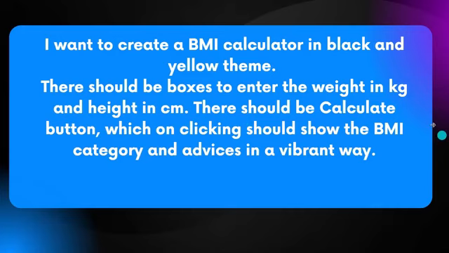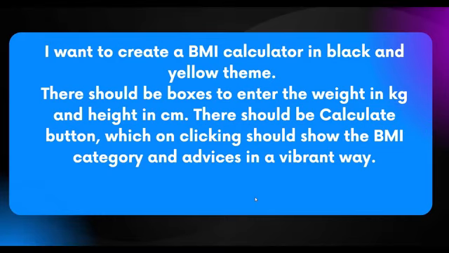So I just created a simple prompt. I didn't go into that detail or into the RACE prompting framework. I simply went for the most basic model. So I mentioned that I want to create a BMI calculator in a black and yellow theme. There should be boxes to enter the weight in kg and height in centimeters. There should be a calculate button which, on clicking, should show the BMI category and the respective advice for the category in a vibrant way. Okay, I mentioned a theme also, black and yellow.